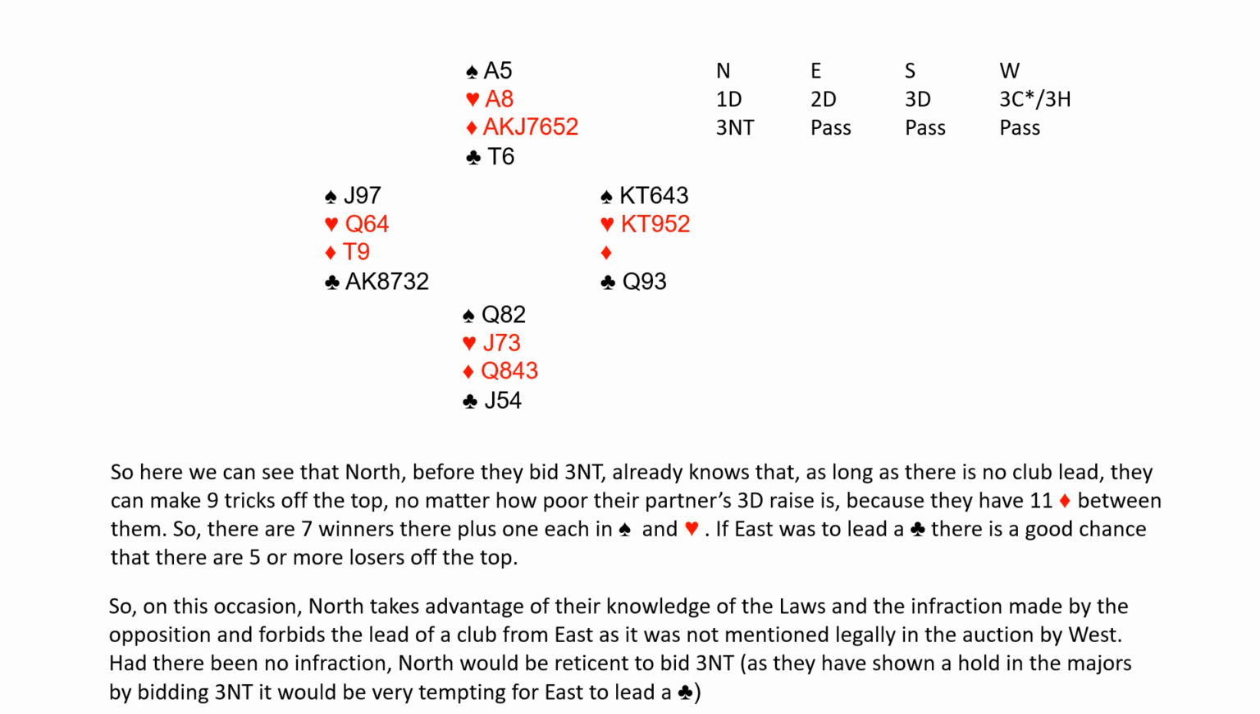So on this occasion, North takes advantage of their knowledge of the laws and the infraction made by the opposition and forbids the lead of a club from East, as it was not mentioned legally in the auction by West. Had there been no infraction, North would be reticent to bid 3 no trumps. As they have shown a hold in the majors by bidding 3 no trumps, it would be very tempting for East to lead a club.